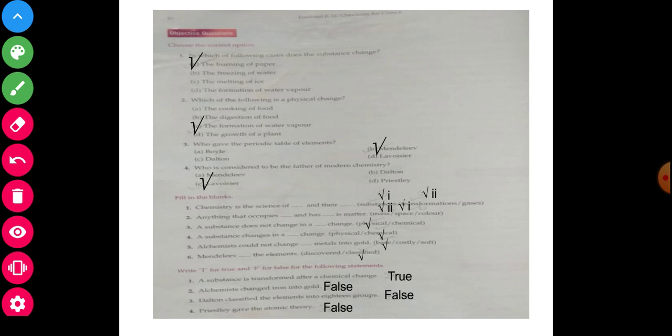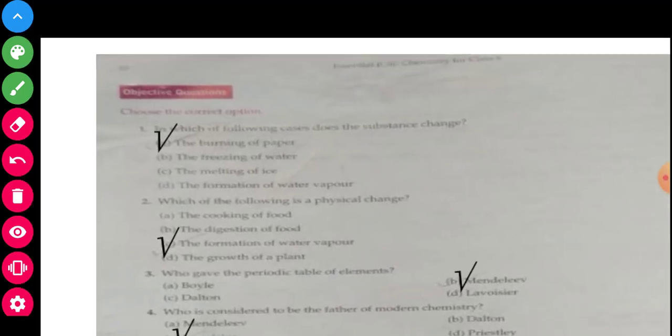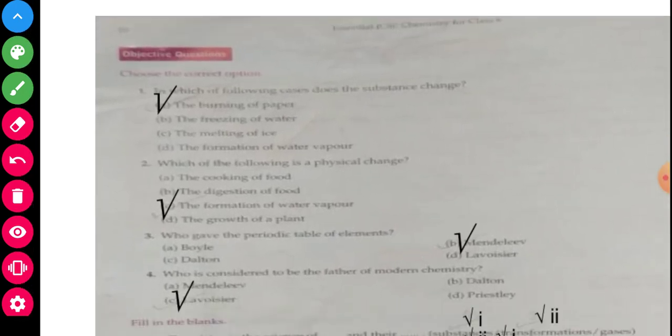See carefully and observe. First of all, the exercise: objective questions. Choose the correct options. First, in which of the following does the substance change?